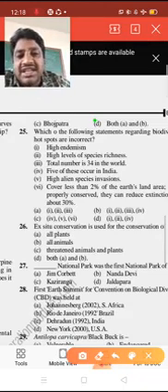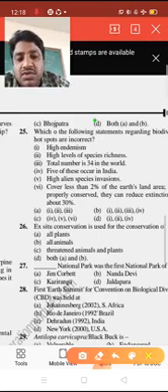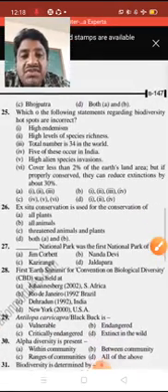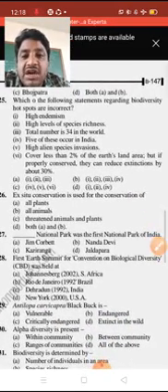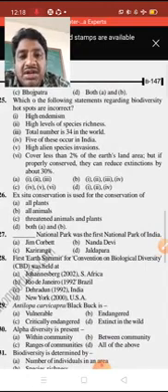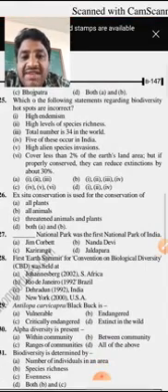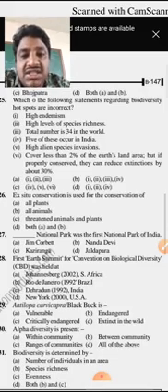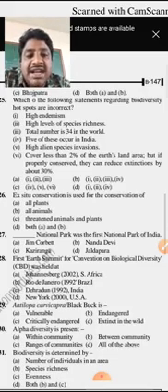Okay, next, question number 25. Which of the following statements regarding biodiversity hotspots is incorrect? High endemism, high levels of species richness, total number is 34 in the world, 5 of these occur in India, high alien species invasions, cover less than 2% of the earth's land area, but if properly conserved they can reduce extinction by about 30%.